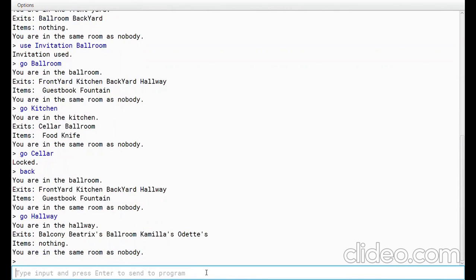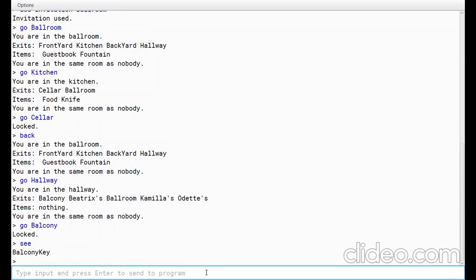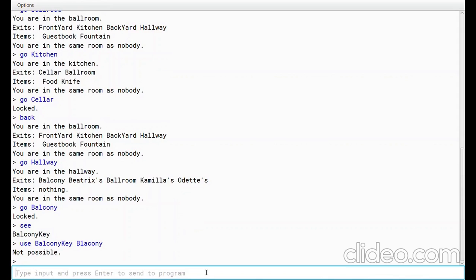Go hallway. We have the rooms of all the hosts, and we can go to the balcony or back to the ballroom. Can we go to the balcony? No, we can't. But if we see what's in the backpack, we have the balcony key. So we can use the balcony key on the balcony. That's because we can't go there directly, so use balcony key on balcony. Okay.